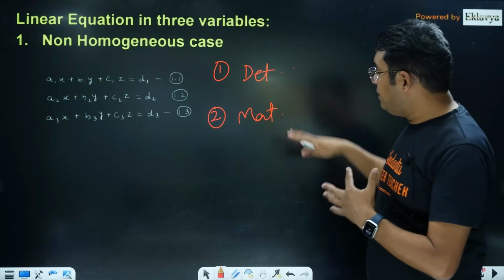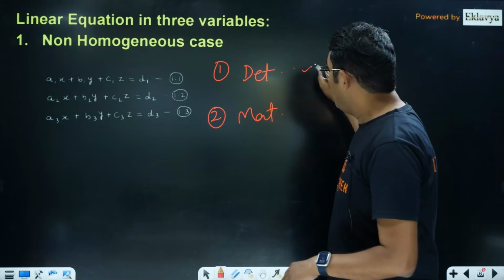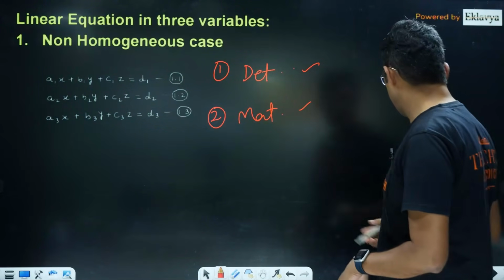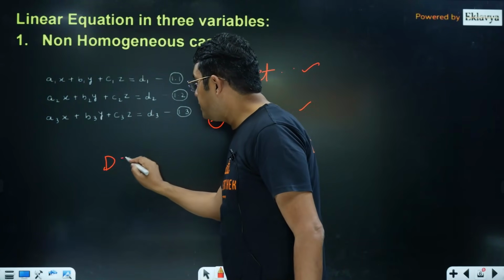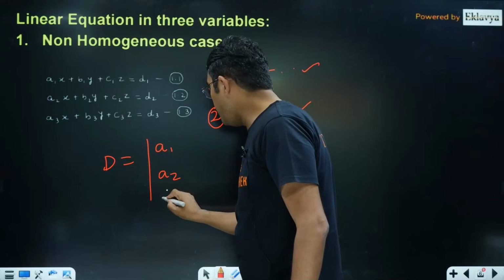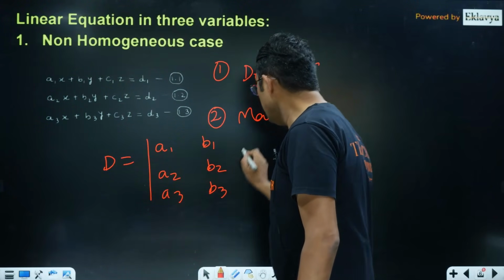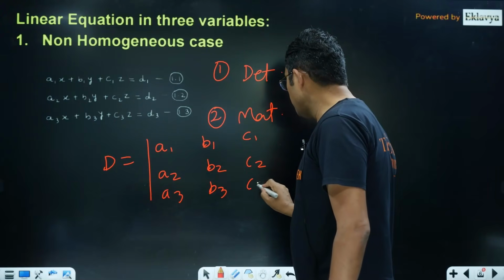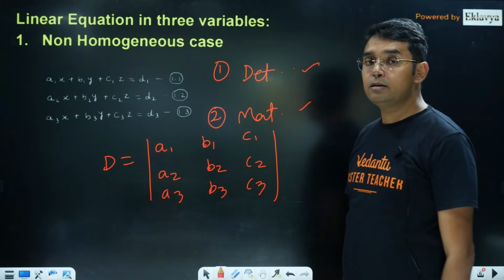In fact, sometimes these methods are also very good. I am not denying it. So you should know these methods also. So what is the determinant method? In the determinant method, we define a determinant D with the help of coefficients A1, A2, A3, B1, B2, B3 and C1, C2, C3. The coefficients of X in the first column, Y in the second, Z in the third column.